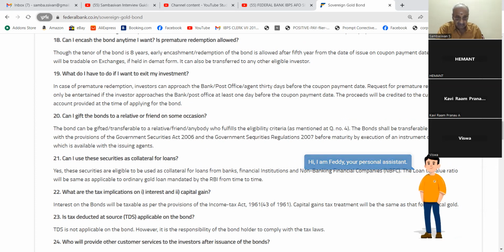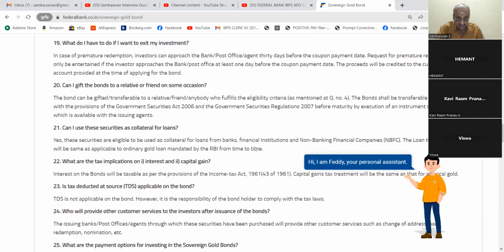20. Can I gift the bonds to a relative or friend on some occasion? The bond can be gifted, transferable to a relative, friend, anybody who fulfills the eligibility criteria as mentioned in question number 4. The bonds shall be transferable in accordance with the provisions of the Government Securities Act 2006 and the Government Securities Regulations 2007 before maturity by execution of an instrument of transfer, which is available with issuing agents.